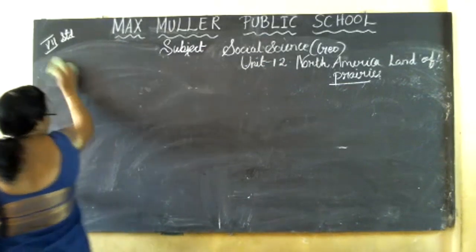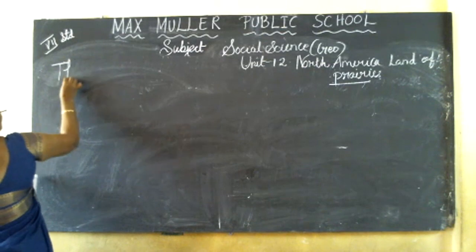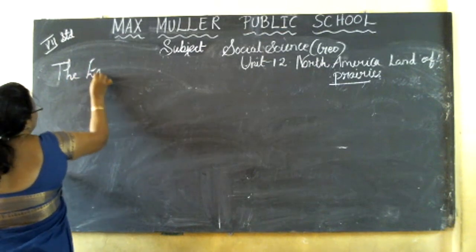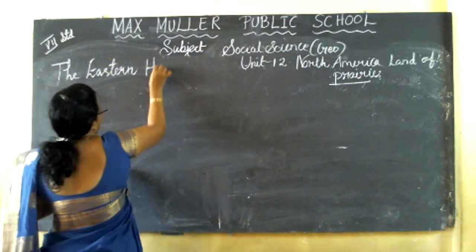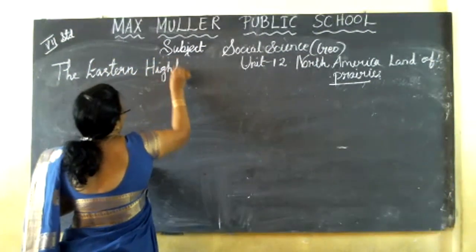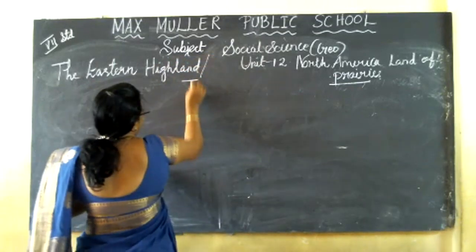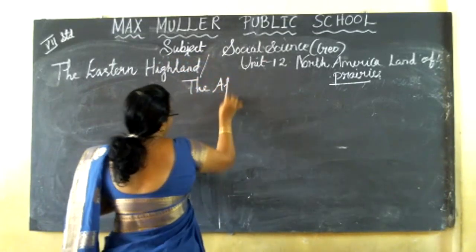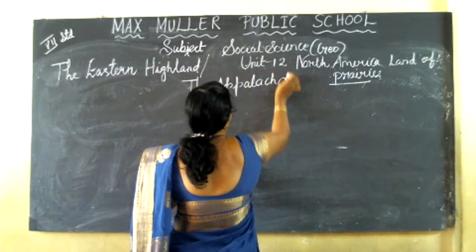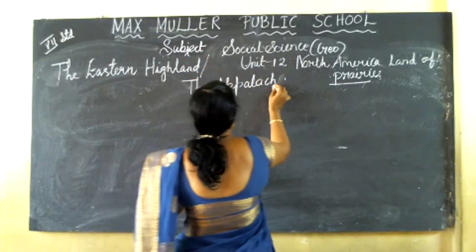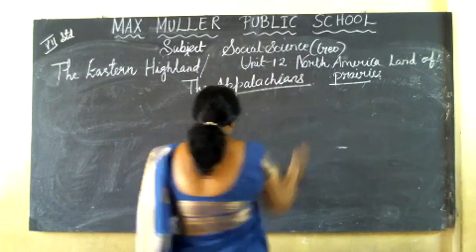Next, we are going to study the Eastern Highlands. Eastern Highlands are the Appalachians.